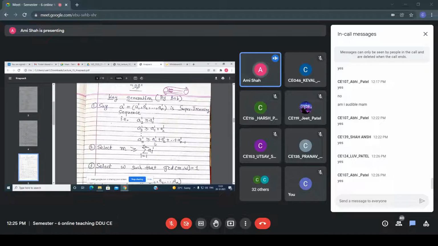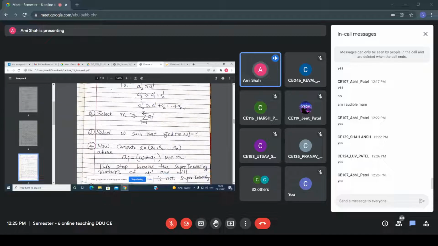Now after this, in this algorithm, some modification is there. You have to select M such that it is greater than or equal to the sum of all these Ai dash, that is, greater than or equal to sigma i equals 1 to n of Ai dash. So you have to select that M.